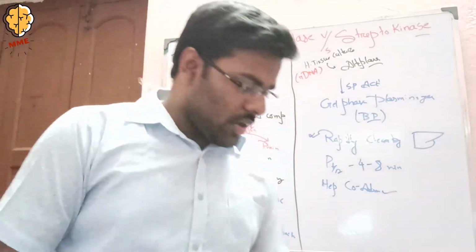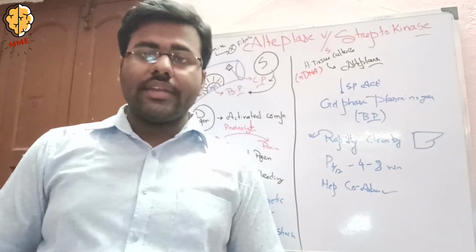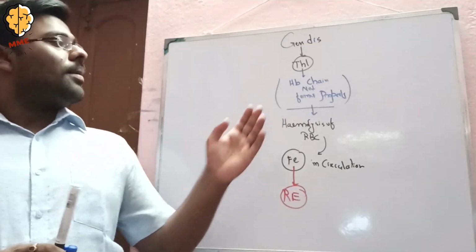Now coming to the next question: why is iron therapy contraindicated in thalassemia?